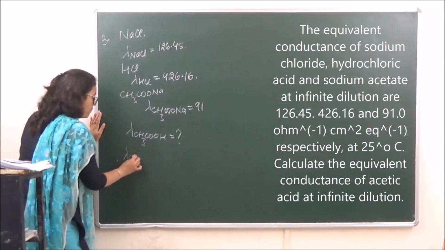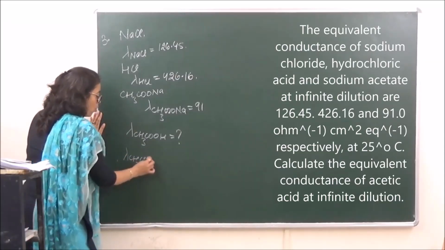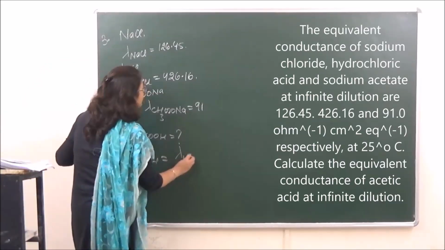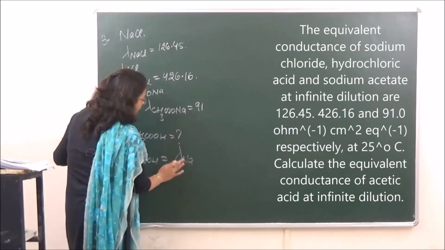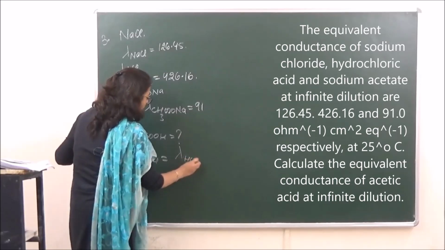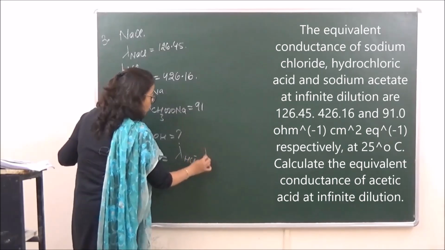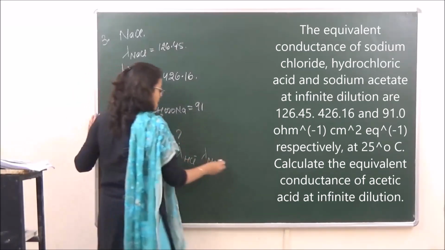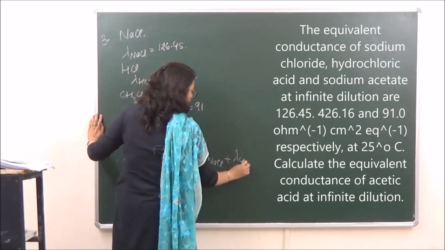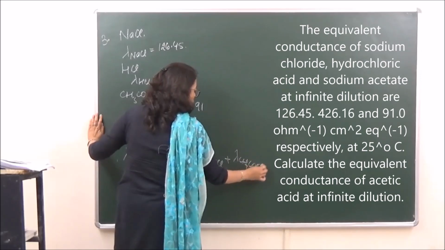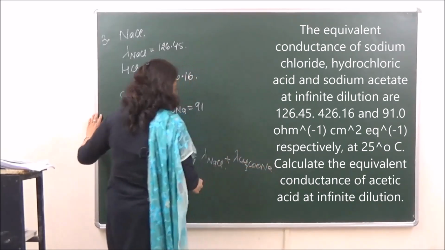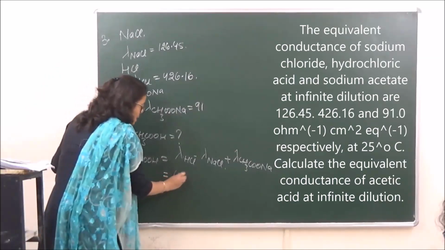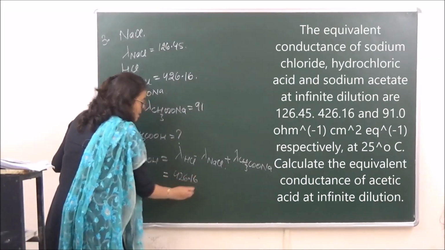That lambda of CH3COOH is equal to lambda of HCl minus lambda of NaCl plus lambda of CH3COONa. Lambda for HCl given to us is 426.16.